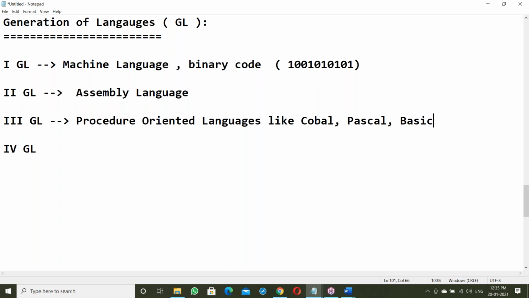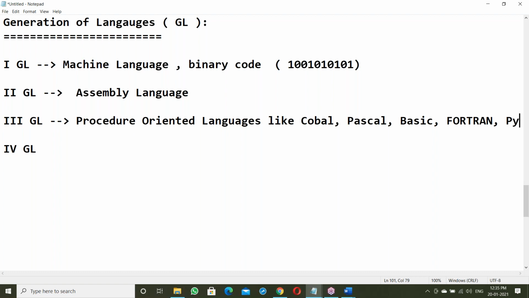They are very old languages, from the 90s. Of course, COBOL is still in use for mainframe applications. In our office we are using COBOL because we have some mainframe applications. Next Pascal, next Basic, next Fortran. These are very old languages.